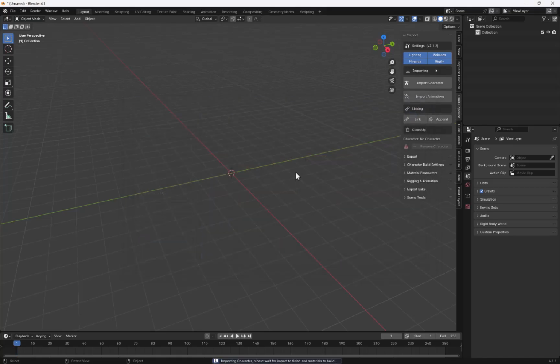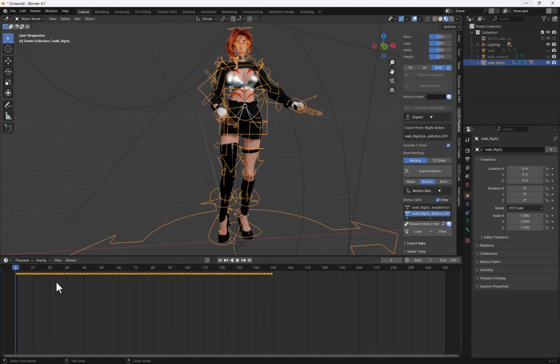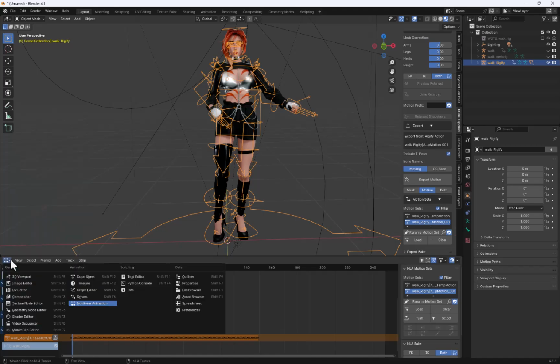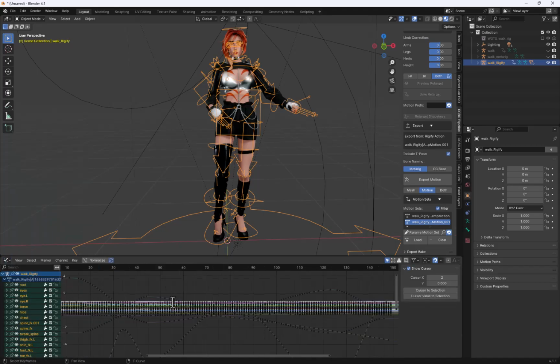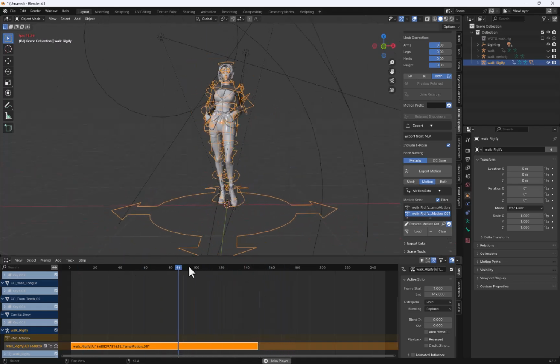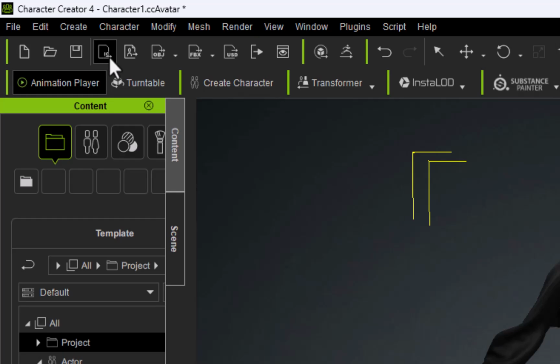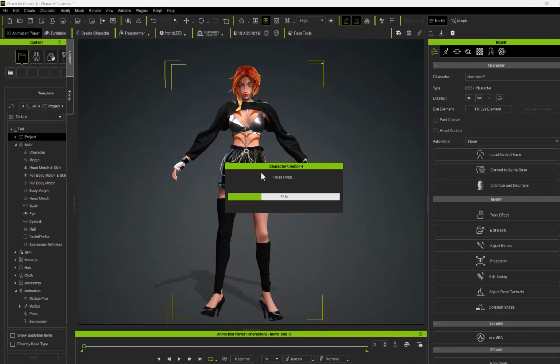And as you can see, the animations have come in on the timeline. From here, you can then go in and edit the curves editor. If you want a full tutorial on how to clean up your mocap in Blender, it'll be quite a quick one, but please let me know in the comments. An alternative program to clean up the mocap is iClone. So from Character Creator, just click on the iClone button and that will transfer your character over to iClone.